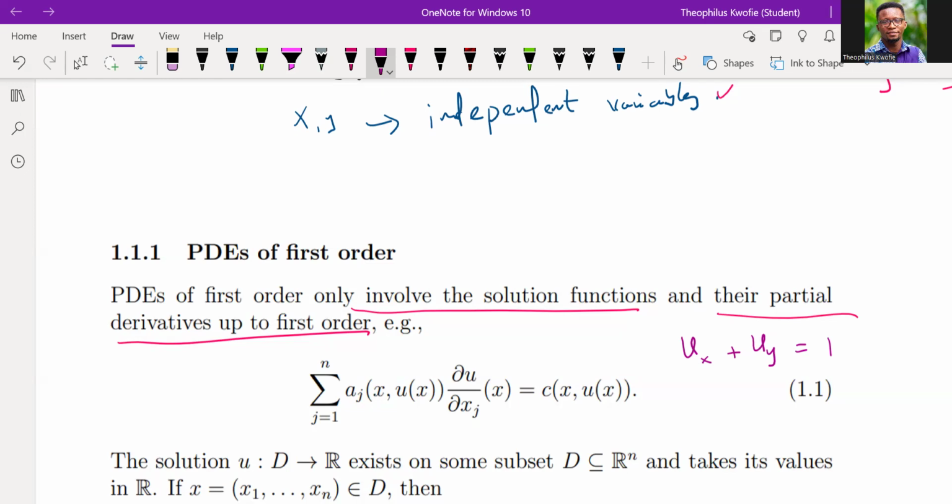Now let's consider another example, where I condense things.